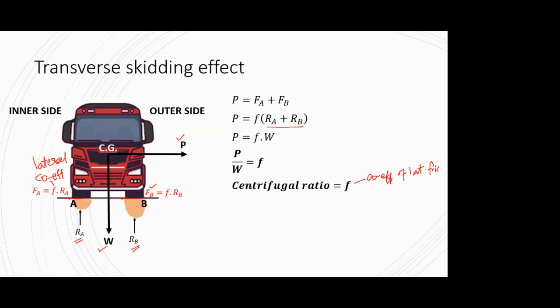And if it skids, somewhere you have violated this condition that P by W is equal to F, and the centrifugal force ratio has increased way beyond your coefficient of lateral friction. That's the meaning that your vehicle is skidding in the transverse direction. So these were the two conditions that I wanted to show you.